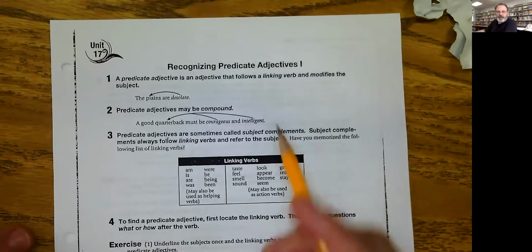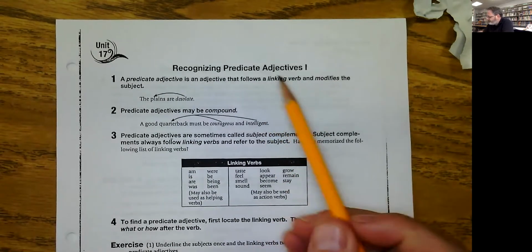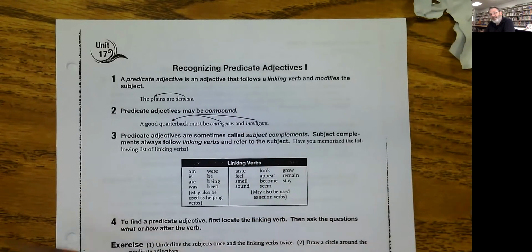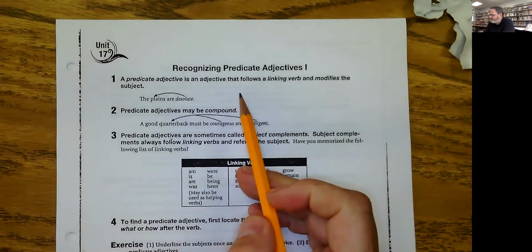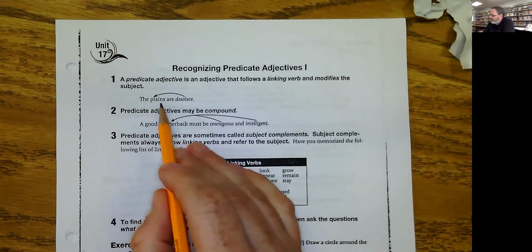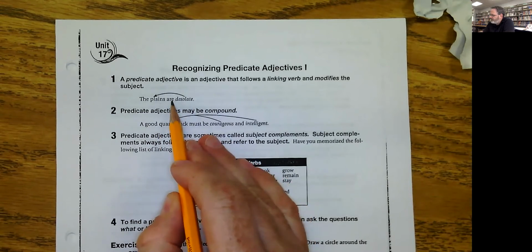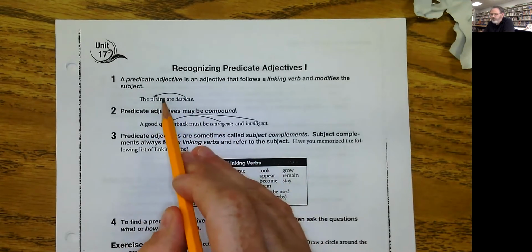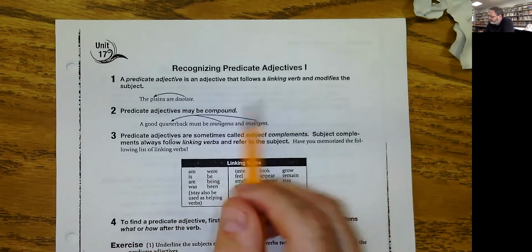We're discussing recognizing predicate adjectives. Remember, a predicate adjective is an adjective that follows a linking verb. A predicate adjective follows the linking verb and modifies the subject. So, the plains are desolate. Desolate follows the linking verb are and modifies the word plains. What kind of plains? The desolate plains.